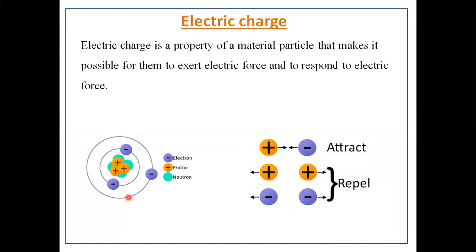Proton and neutron reside at the center of an atom called the nucleus, and electrons revolve around the nucleus in circular orbits. The magnitude of charge on the proton is plus 1.602 into 10 power minus 19 coulomb, and that on the electron is minus 1.602 into 10 power minus 19 coulomb.